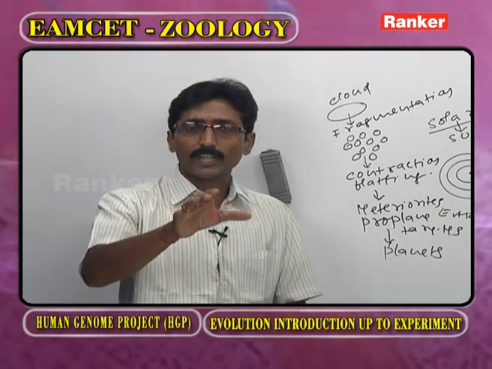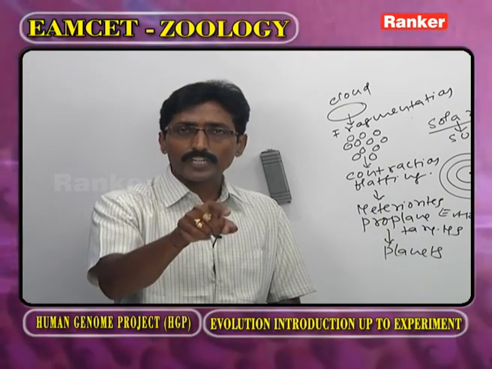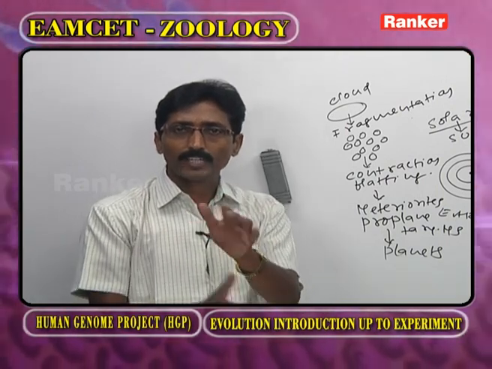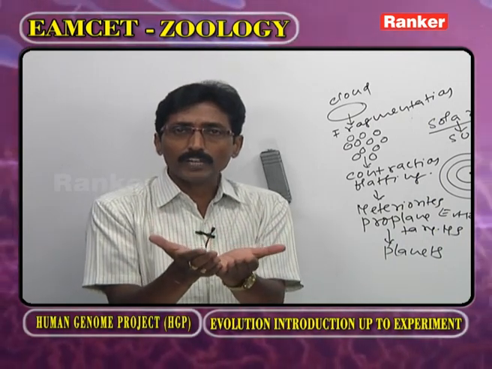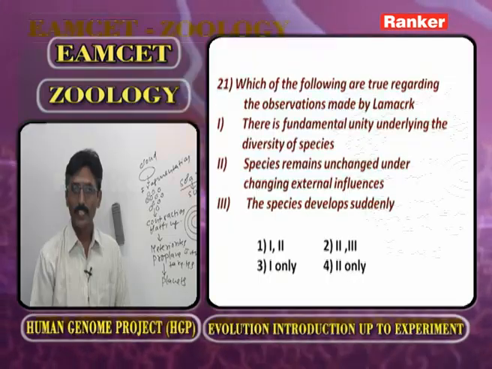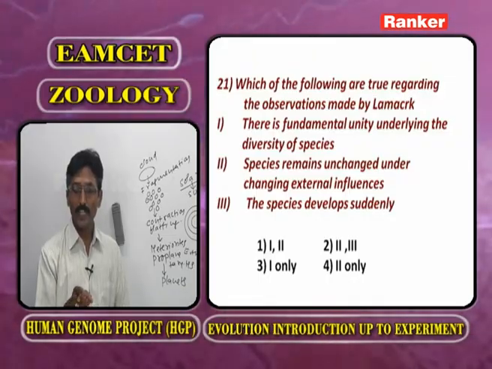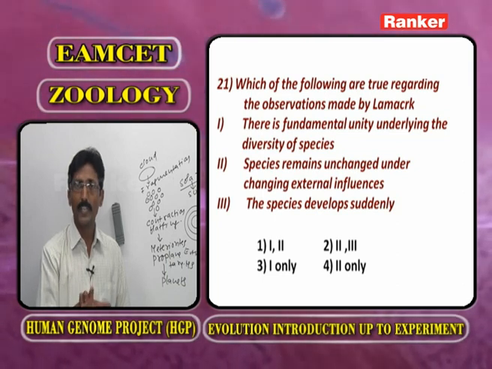In the beginning, what is present? Only unity. From this unity, what is derived? The diversity. So, what is the unit of diversity? Unity. Now, the first statement, there is a fundamental unity underlying the diversity of species, is correct.